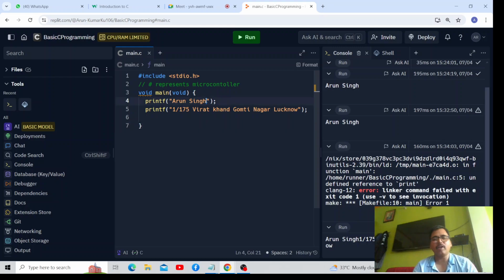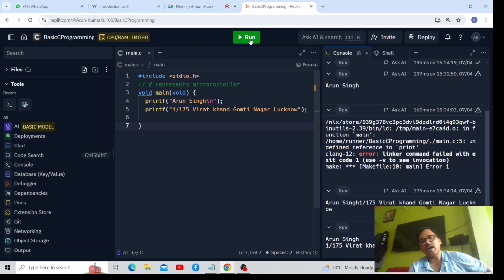See, if I am introducing slash n here, what is the meaning? That after printing Arun Singh, the control will move to the next line. Just focus on the output there.